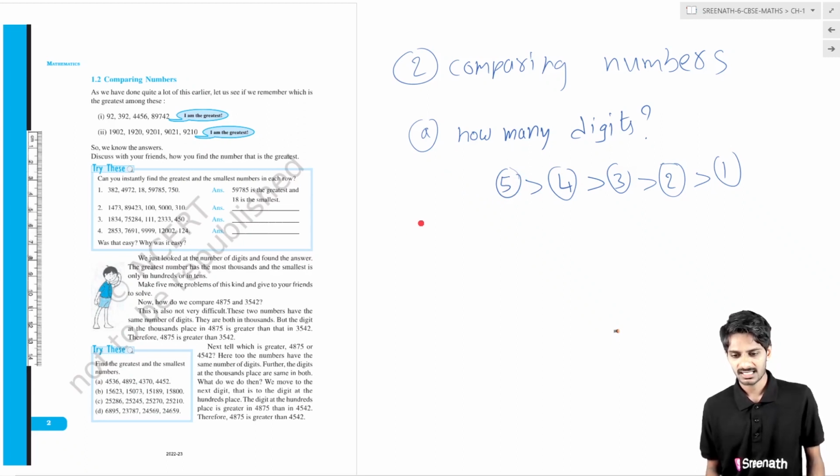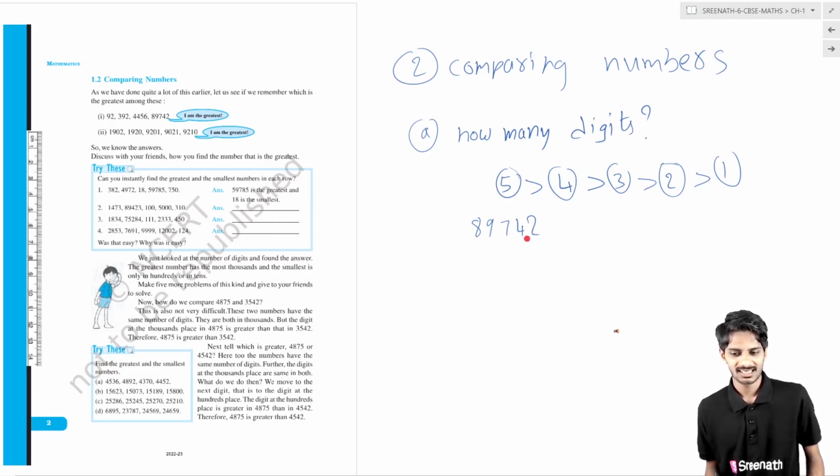The next condition is: if two numbers have the same number of digits, how can we compare? We can easily compare. First, I will give an example for the first rule, then you will easily understand it. Suppose there is a number 89742.